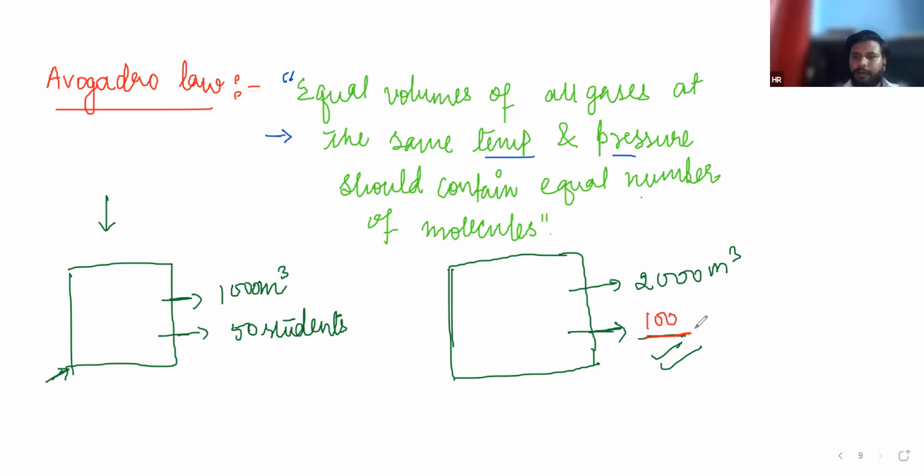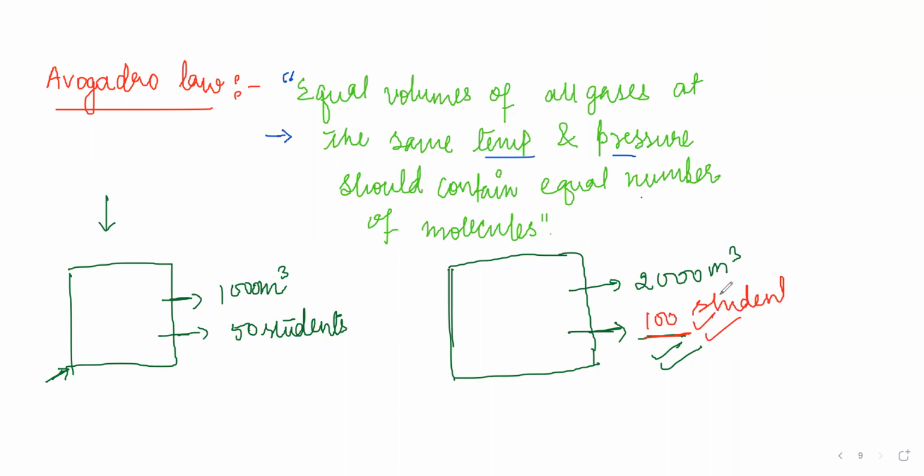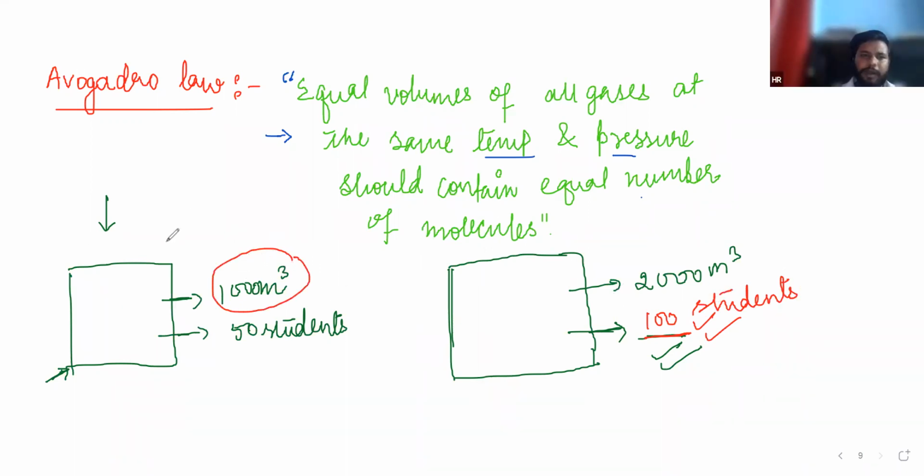Siddhant, how many students will sit? 100 students easily, because in 1,000 meter cube I can arrange 50 students. Then for 2,000 meter cube, how many students will be arranged? 100 students. That means according to this, volume is directly proportional to number of moles.